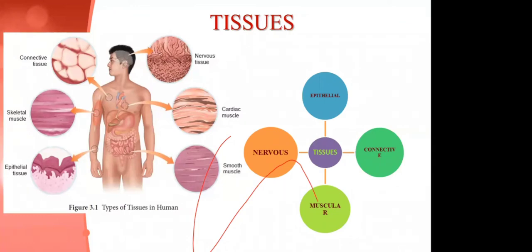So it gives shape, support and structure to the particular organ or organ system. And epithelial tissue is the simplest tissue which covers the entire body on the outer surface and also the cavities of the hollow organs.